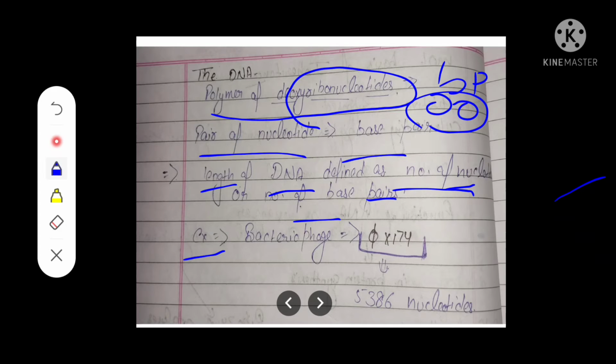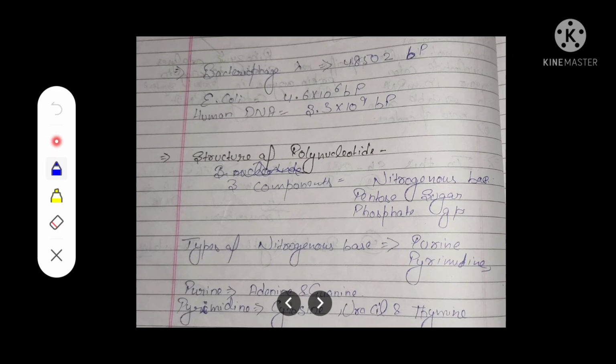Example, the bacteriophage phi X 174. This is a bacteriophage, and it contains 5386 nucleotides. 5386 nucleotides are present in the bacteriophage phi X 174.